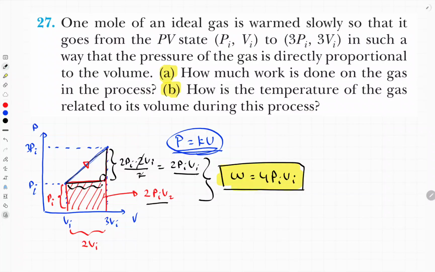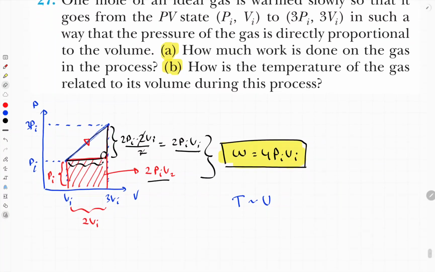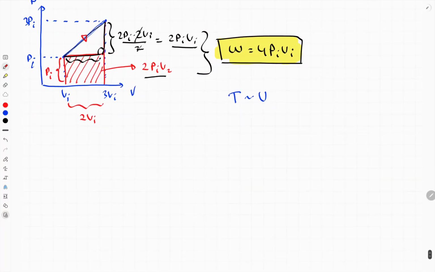Let's come to the second part, B. How is the temperature of the gas related to its volume during this process? So basically we should find temperature in terms of volume. Let's find this relationship. We know that P initial, V initial equals nRT initial.